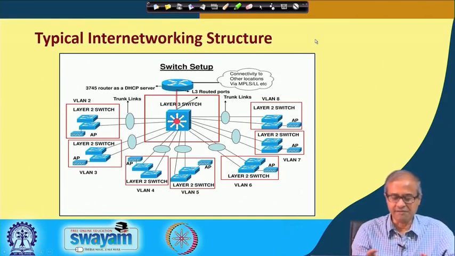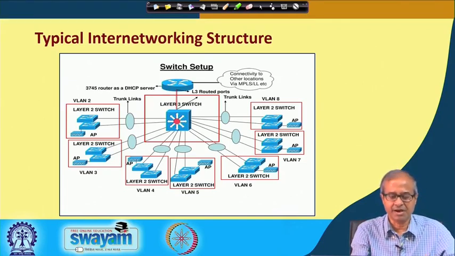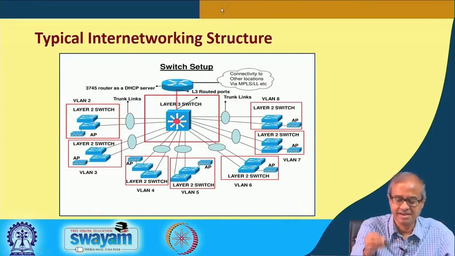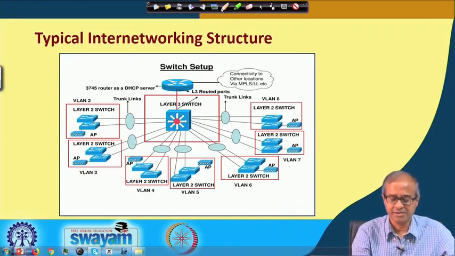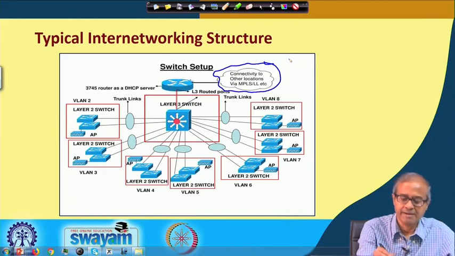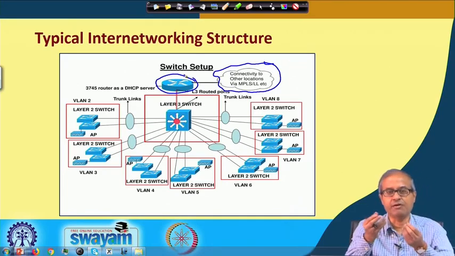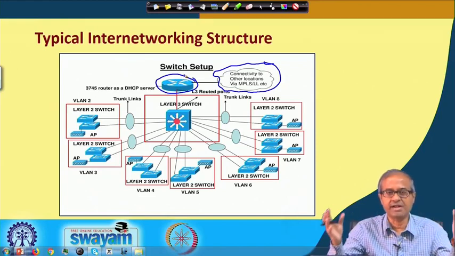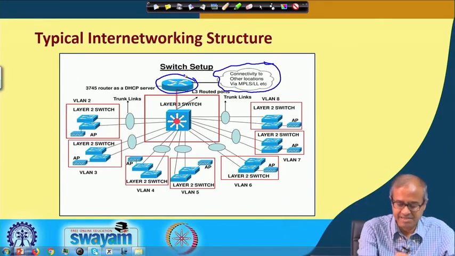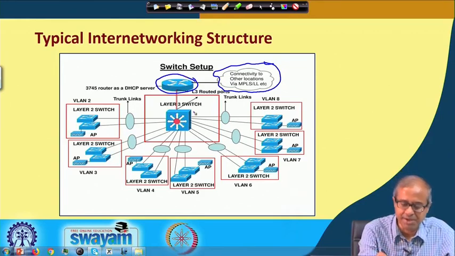Here I am showing a very typical diagram of how these networking devices can be interconnected in a real scenario. This is your outside world, your connections to the outside world, and you will be having a router here. Typically, routers are used to connect a network with other networks. Inside your organization, there can be a main switch. This is a layer 3 switch.